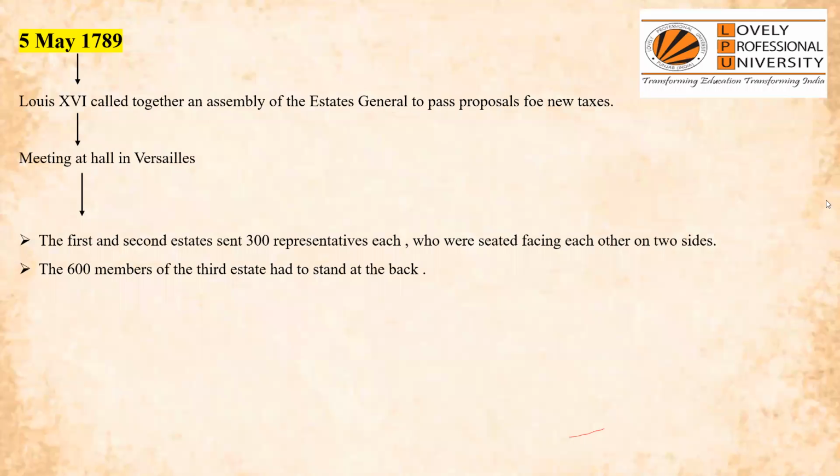So the third estate was represented by its prosperous and educated members. Now, who represented the third estate? The prosperous and the educated among the third estate. Only the section of the third estate that had become prosperous and educated was allowed to represent the third estate.